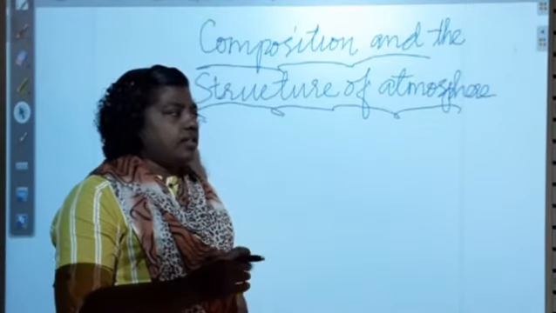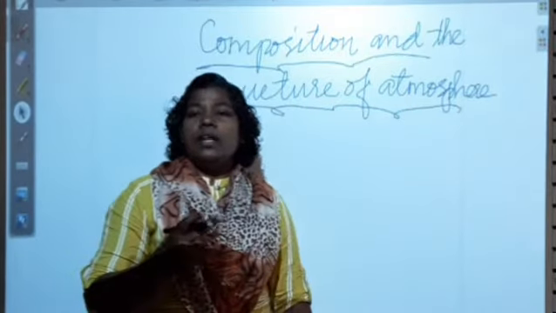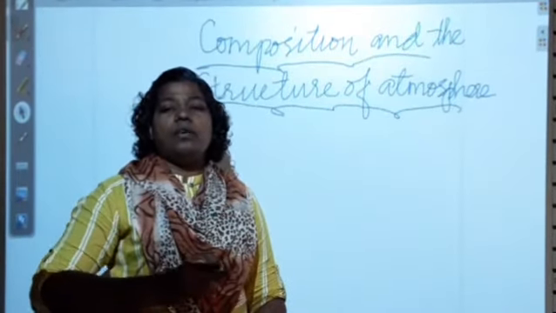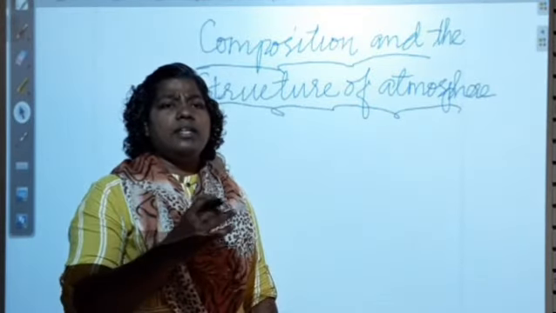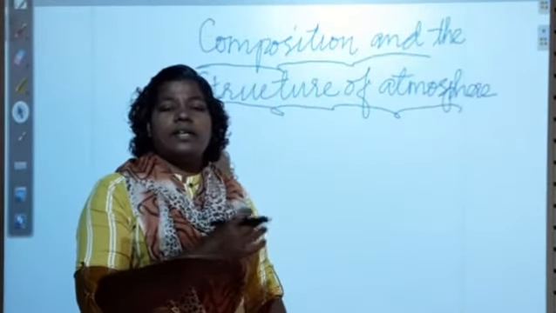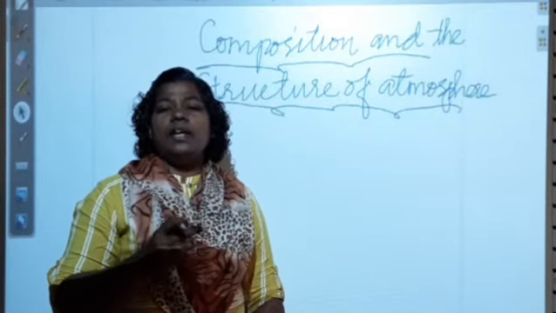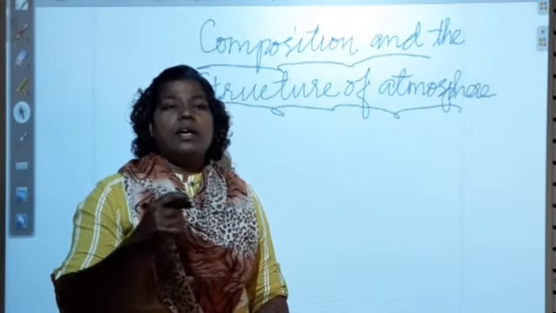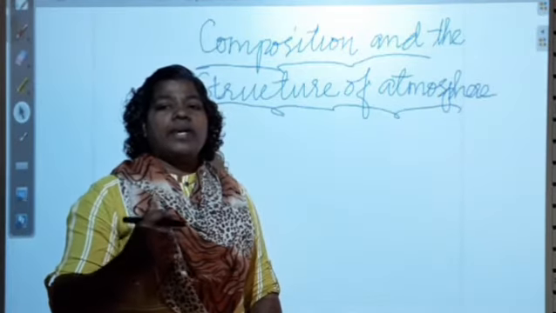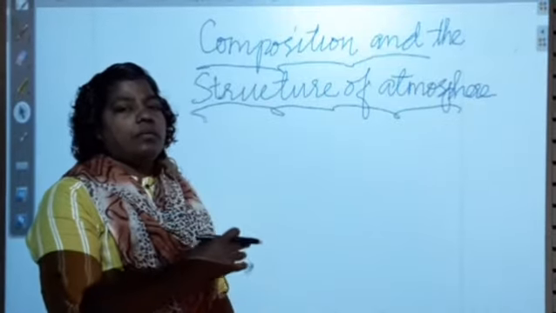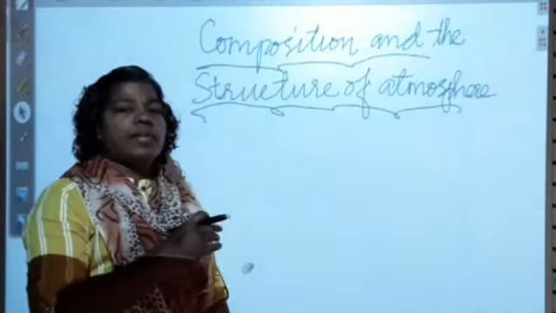Did you understand, children? So what are the different gases found in the atmosphere? Nitrogen, oxygen, then 1% other gases. What are the other gases? It is hydrogen, helium, argon. Okay, then water vapor, smoke. These are the different things which the atmosphere comprises.